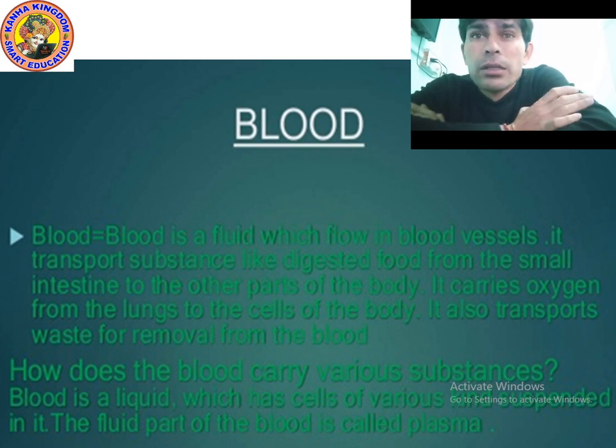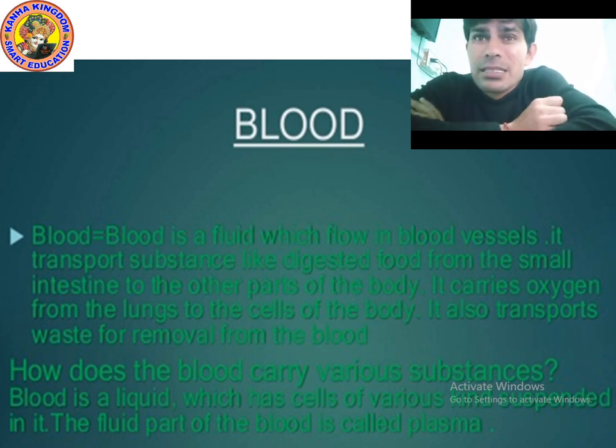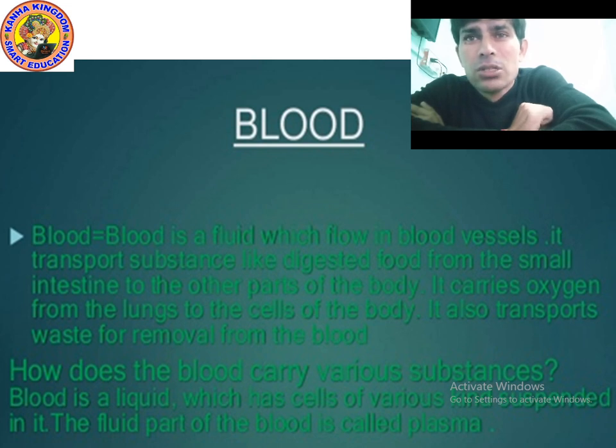Now the question is, how does the blood carry various substances? Actually, blood is a liquid which has cells of various kinds suspended in it. Blood is a liquid, and inside the blood many different cells are present. The fluid part of the blood is called plasma. Remember, the liquid part of the blood is called plasma.